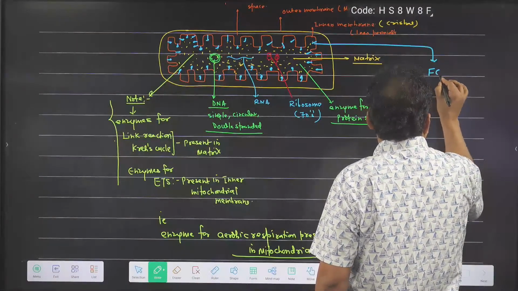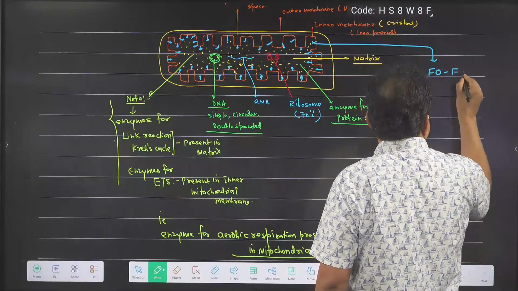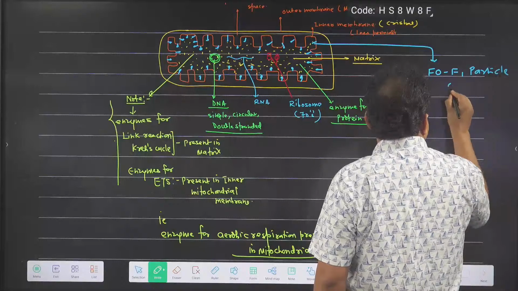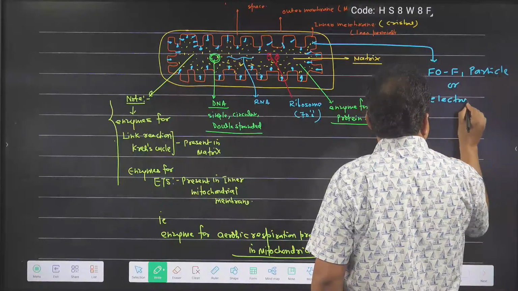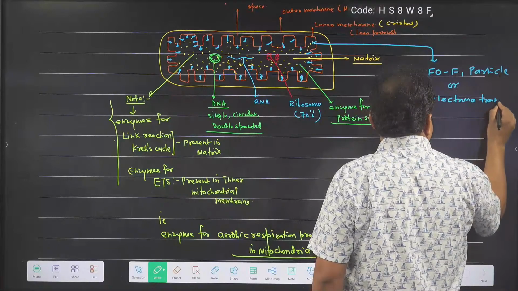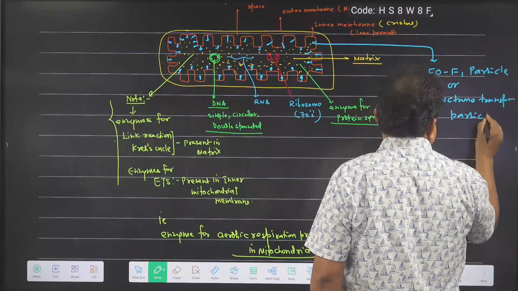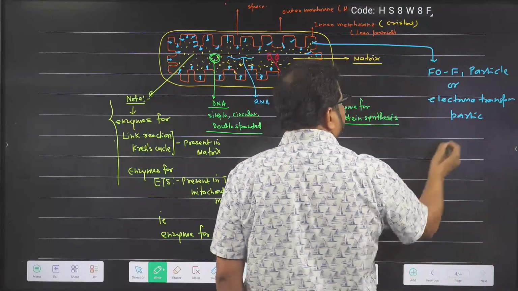So this pinhead like structure is called F naught F1 particle, or electron transport particle, or, got the idea, lever.